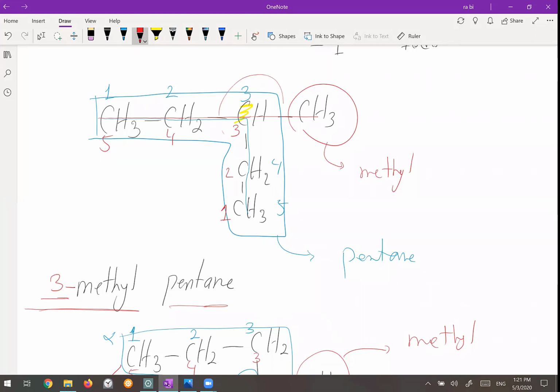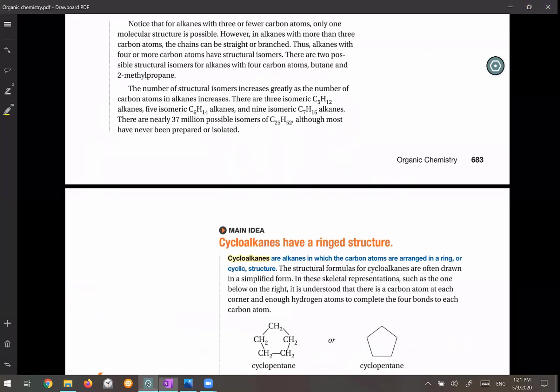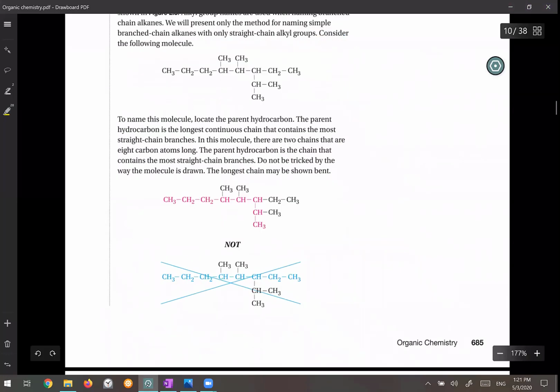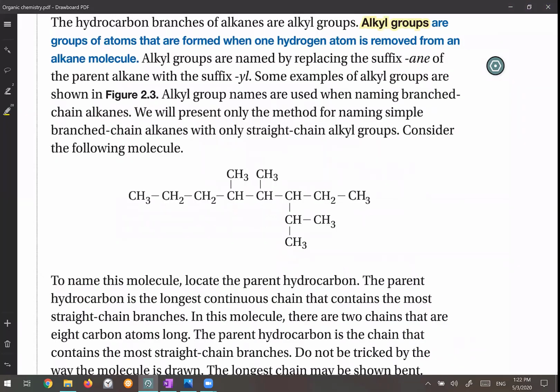Let's go back to your book to solve one example in your book. Come to page 685. So here, a molecule is given. This molecule is an alkane. How do you know it is an alkane from the structure?